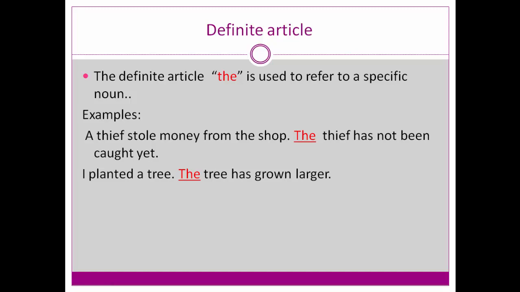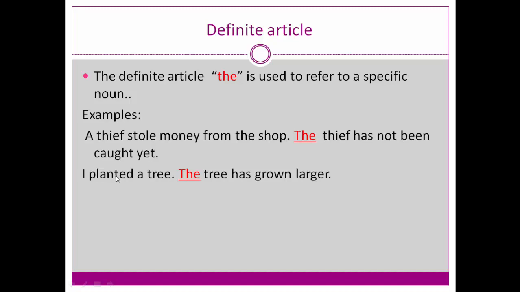The listener does not know whom you are talking about. That is indefinite, so in the first sentence we use a thief. But in the second sentence you are talking about that specific thief, so we use the. The thief has not been caught yet.